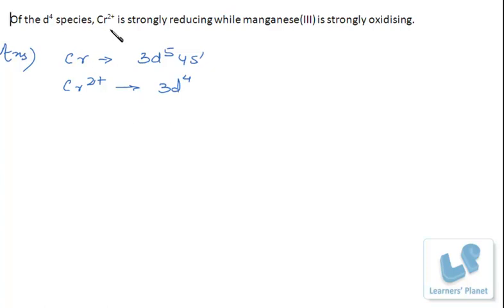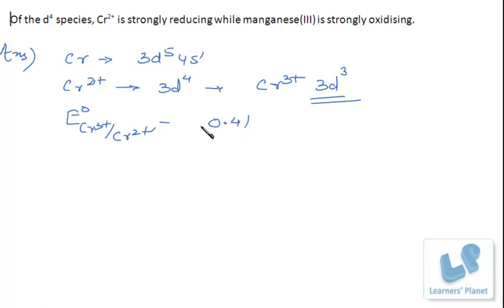Now it easily loses its electron and forms Cr3 plus, having the configuration 3d3. And in case of chromium, this 3d3 configuration is stable. Moreover, from the electrode potential values, you can find that the standard electrode potential value of Cr3 plus to Cr2 plus is about minus 0.41.